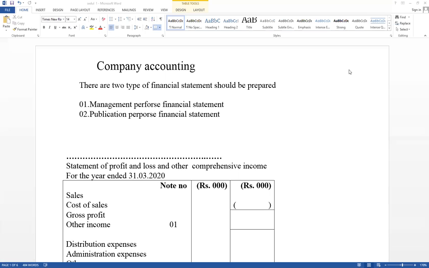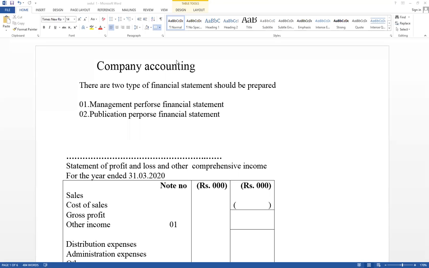Purchases available, sales available, debtors and creditors available, sales return, purchase return available, discount allowed, discount received, in all the organizations. Assets, liabilities, income, expenses available in all the organizations. But when we are going to provide information, there is a difference. When we are going to prepare financial statements, there are some small differences. Therefore, company is very important. Lesson 12. Cash flow is also relevant as part of company.